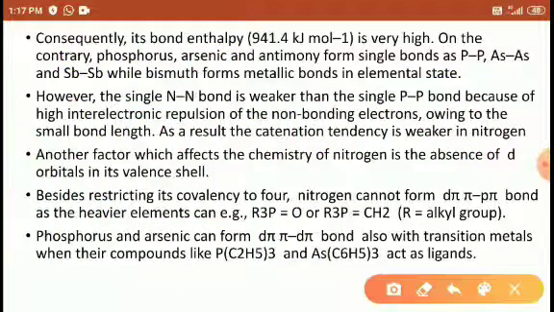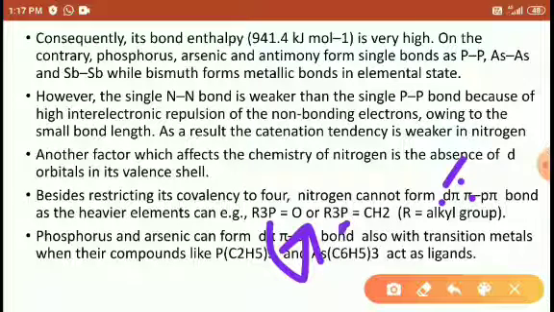Right, friends? Another factor is the absence of d orbitals in nitrogen, as we already know. So phosphorus forms d pi bonds: the phosphorus d orbital electrons form the pi bond. Phosphorus d orbitals form pi bonds with oxygen.